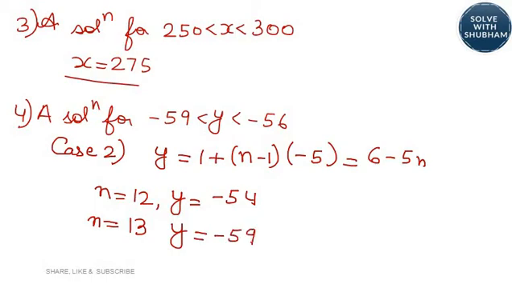So are we finding the solution between this range? Between this range, you would get minus 57 and minus 58. We are not, because we are getting minus 54 and minus 59. Therefore, even the 4th cannot be your answer. So we could have ideally stopped at option number 3 because we did get the answer. We are just solving option number 4 just to show you how these kind of questions are dealt with.